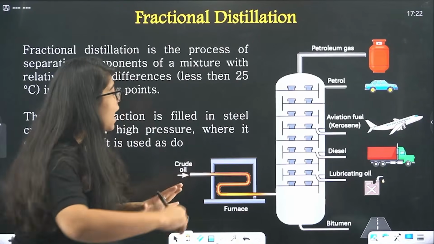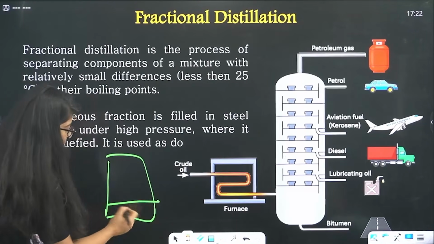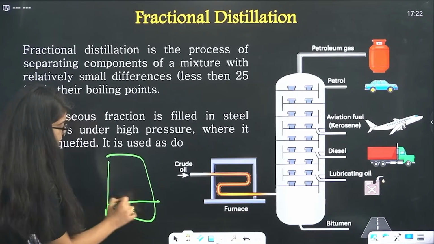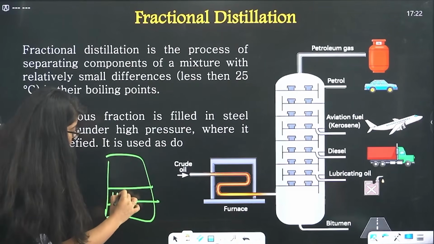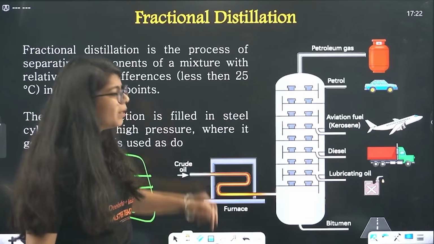Okay, so what do you have? You have these big chambers. Till here the boiling point is 100 degrees Celsius, let's say, but here the boiling point is more. Okay, here the boiling point is not more, it will be less.